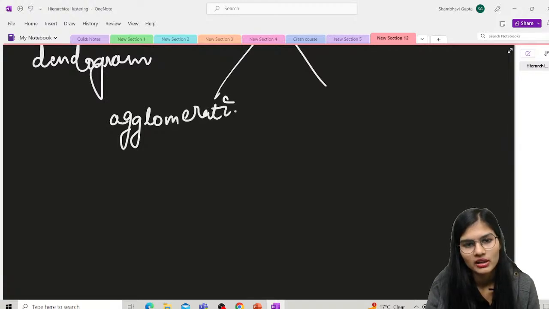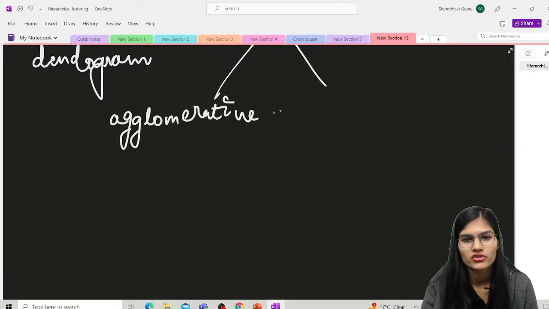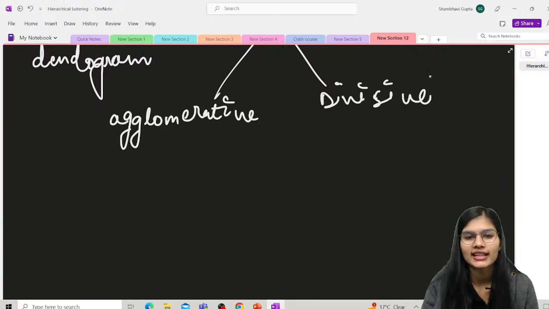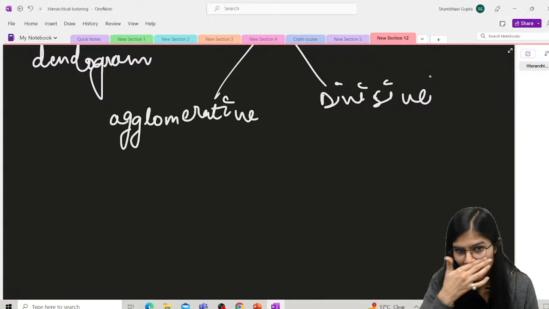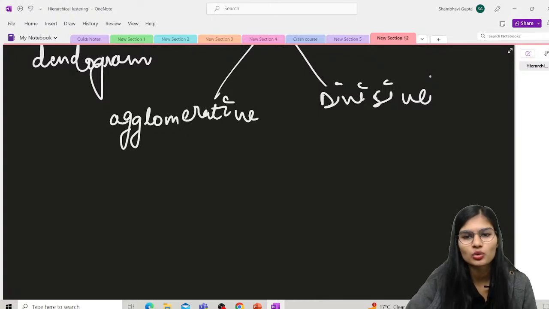Agglomerative. Okay, this is the very first kind of approach. And the second approach is divisive. So agglomerative and divisive, these are two kinds of approaches which we have over here under hierarchical clustering.